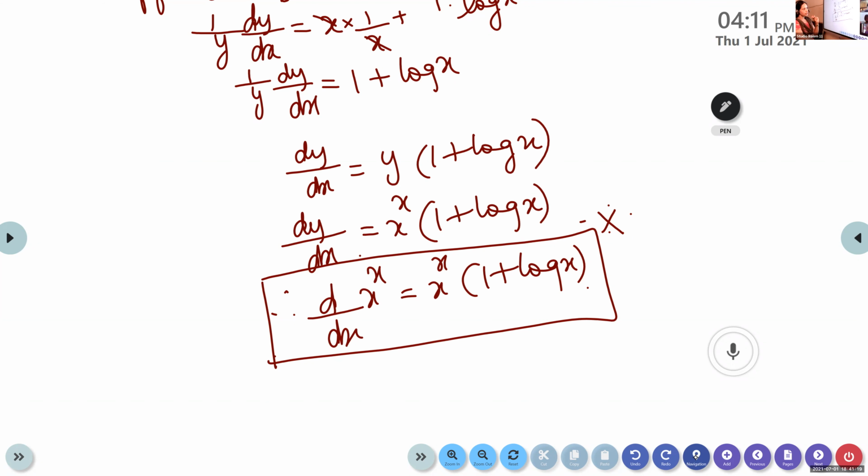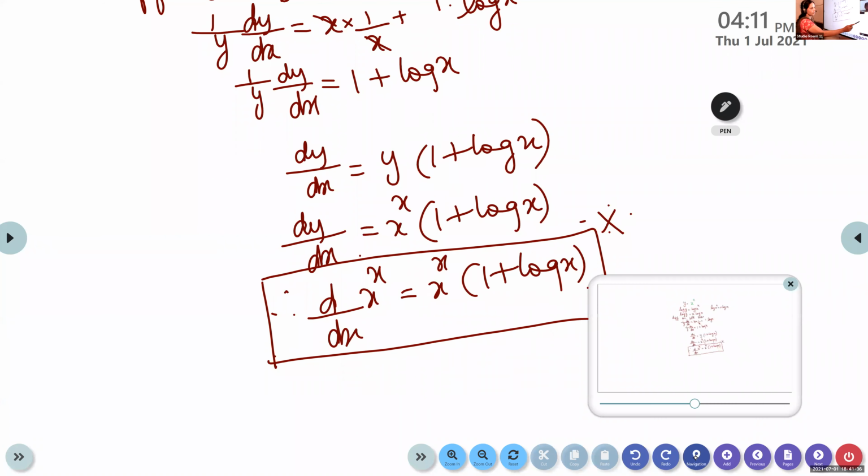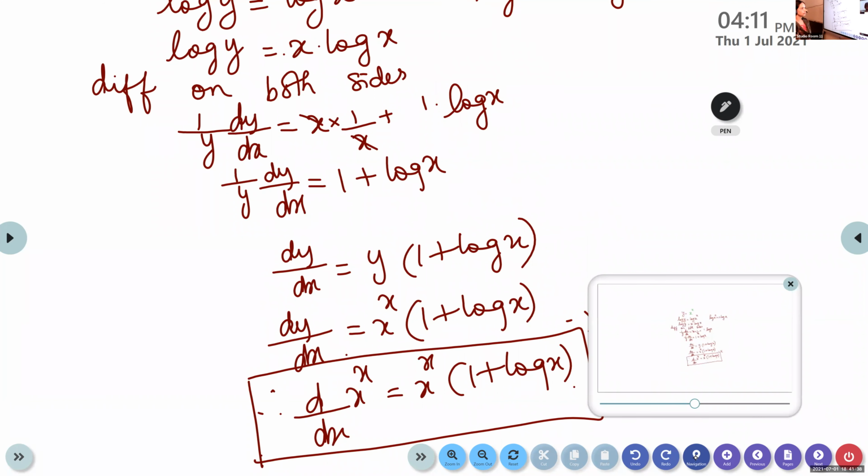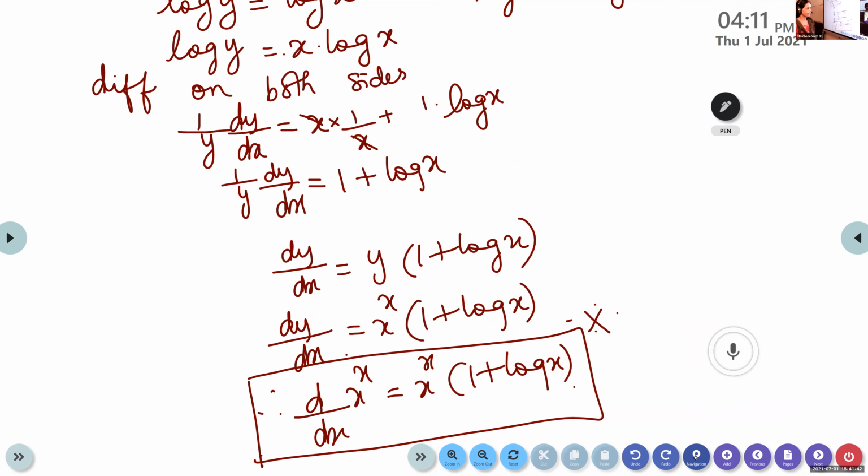What is the derivative of x raised to x, Gayatri? x raised to x into 1 plus log x. Yes, it is x raised to x into 1 plus log x. Complete this one. Now copy this one. Any doubts in this derivative? Srihari, is it okay? Yes, ma'am. So in the next class, don't say I don't know, I'm not remembering. Learn the portions and come.